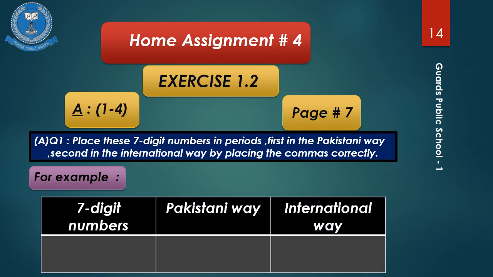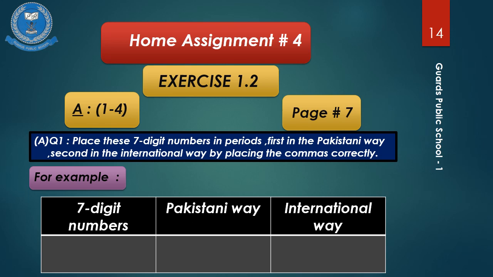In the first column, the 7-digit number is given. In the second, Pakistani way, and in the third, international way. Students, as we have learned, the Pakistani way has 3 periods and the international way also has 3 periods for 7-digit numbers. So we will put commas according to that.